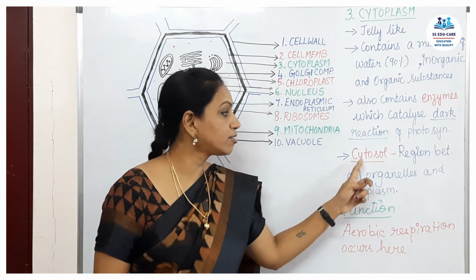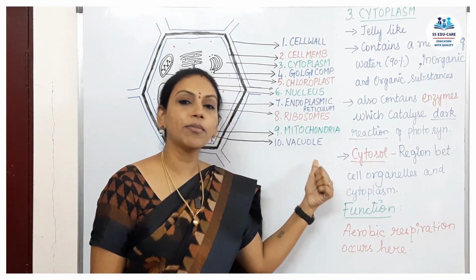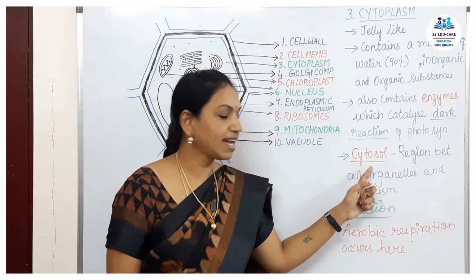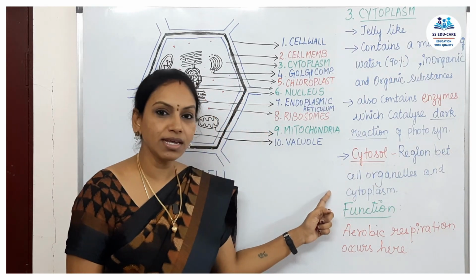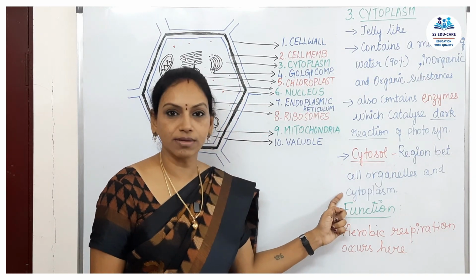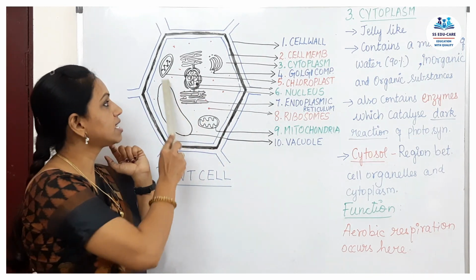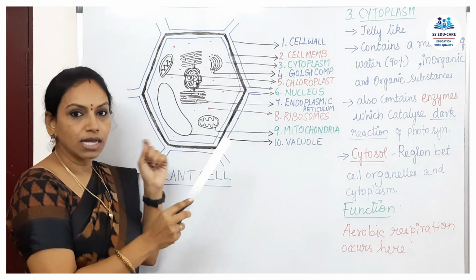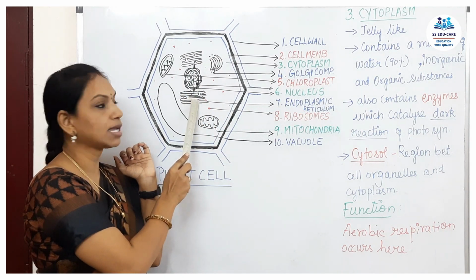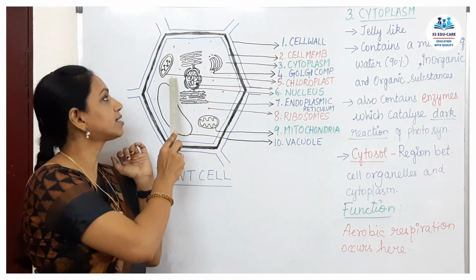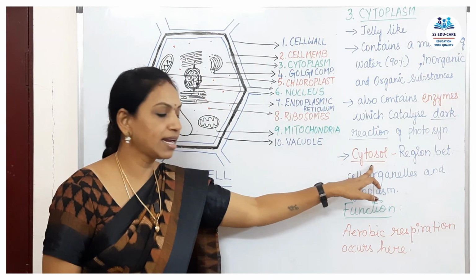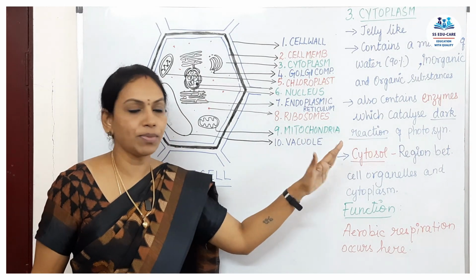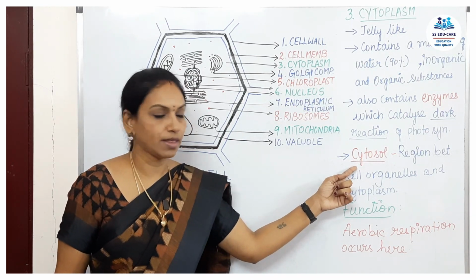It also has the cytosol part. This may also be asked for 1 mark. The cytosol is the region present between the cell organelles in the cytoplasm. Look at this diagram. These are the cell organelles and the plain white background is your cytoplasm. The space between the cell organelles, the empty white background part, is your cytosol. The place where there are no cell organelles in the cytoplasm is your cytosol.